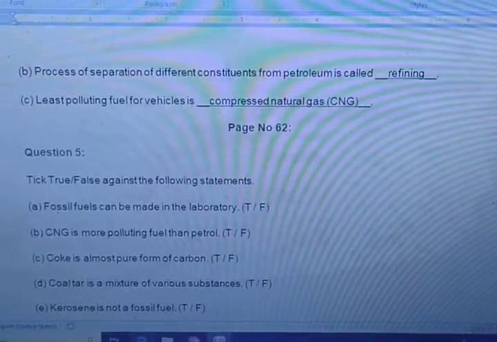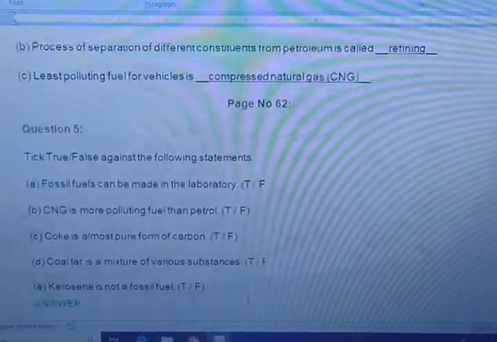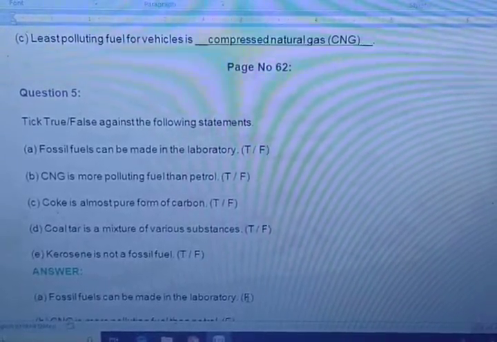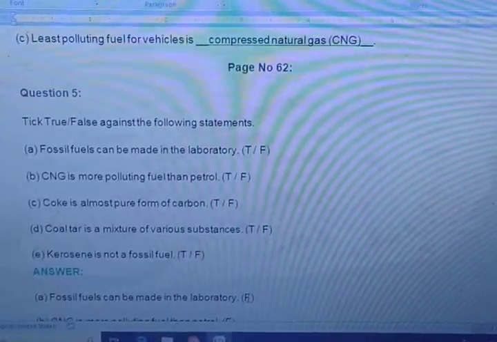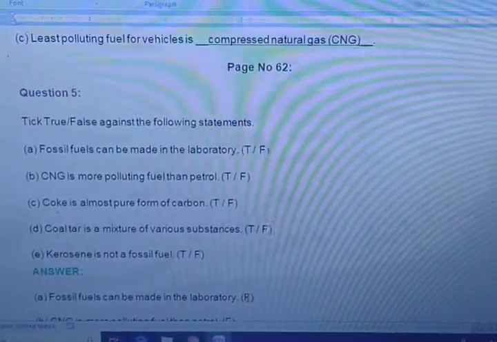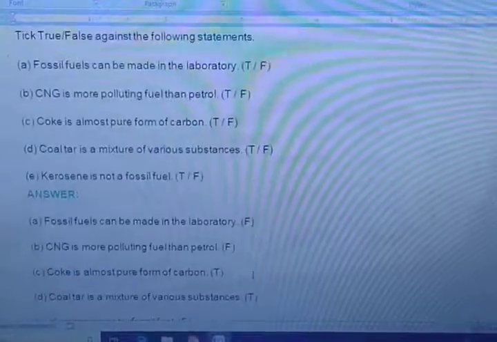Fossil fuels can be made in the laboratory. Can you tell me what will be the answer? Can fossil fuels be prepared? No. Why would it be prepared in the laboratory? It is made by dead living organisms when they are buried under the soil. So the first statement is false.